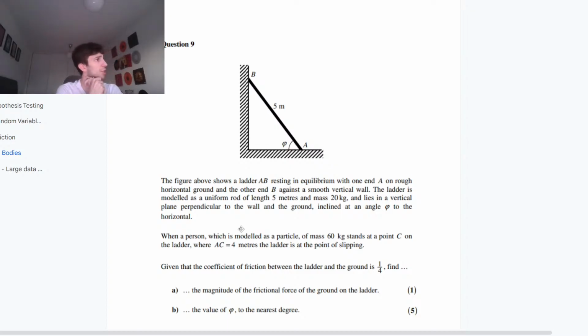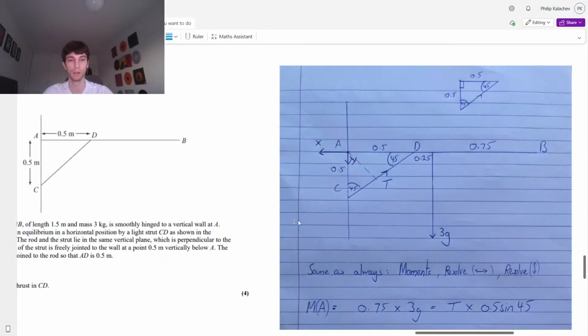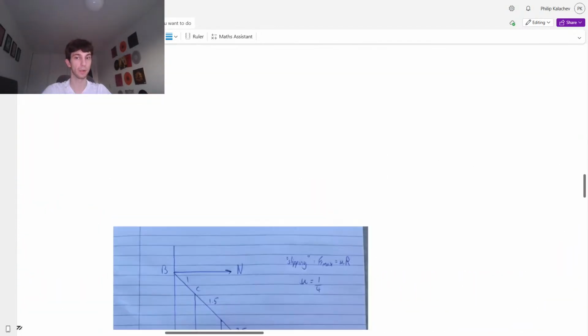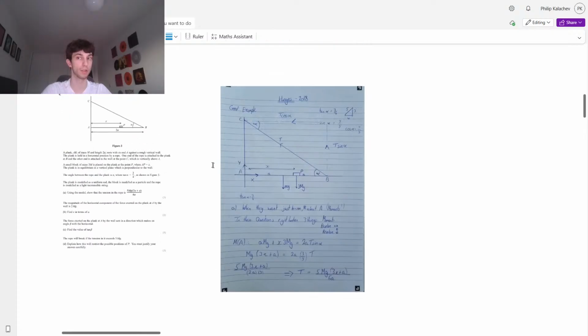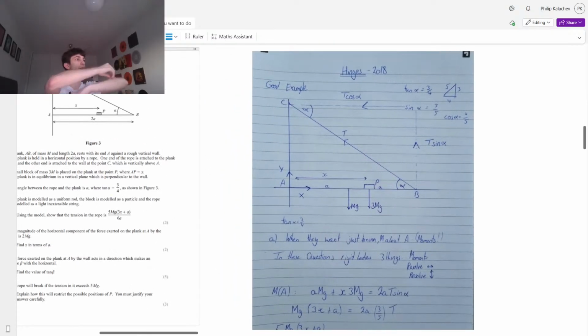How do you know which way tension is acting? Tension. The tension in this question is going to be pushing upwards into your cupboard, or a cupboard into your shelf or rod or whatever it is. It's pushing upwards. If it was a rope, once again, I'm going to keep showing you these two hinge questions because you will get one of these two questions. If it was a rope, you're pulling up. If you're a new viewer, then let me know. But we did just go over it, so you can rewind a bit if you want. And I just explained it all.